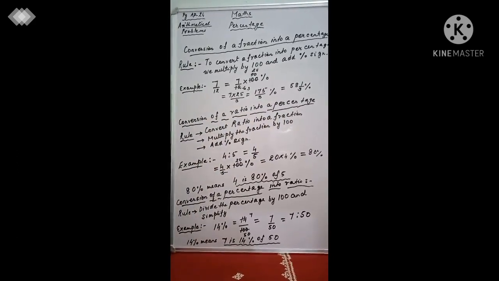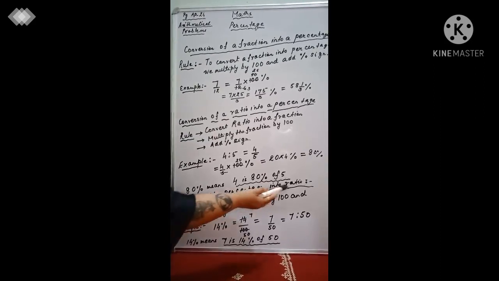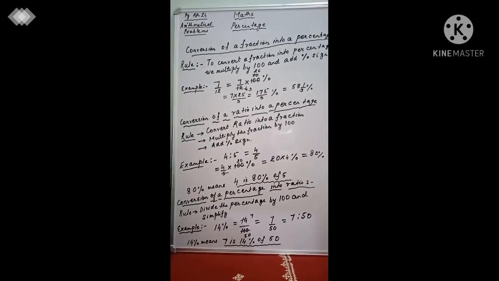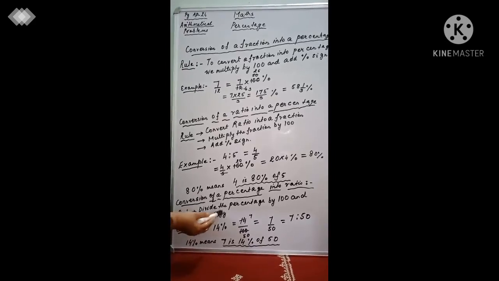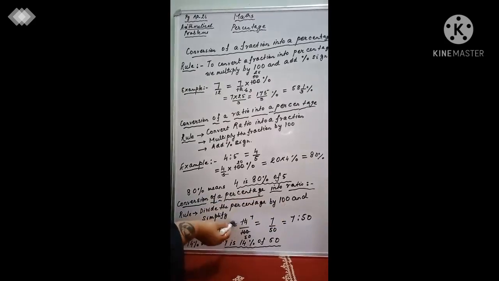How do we get it and how do we do that? Now, the rule for conversion of the percentage into ratio. What is the rule, what do we need to do? We need to divide the percentage given by 100 and then simplify.